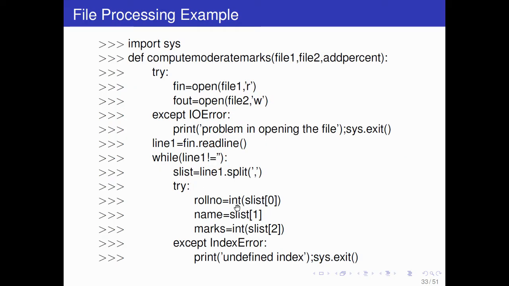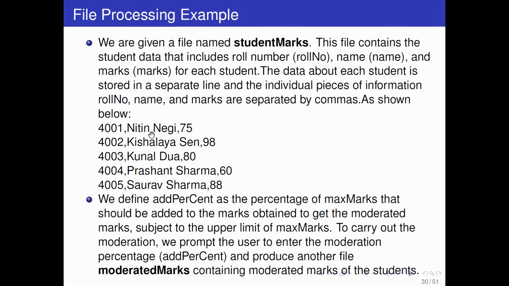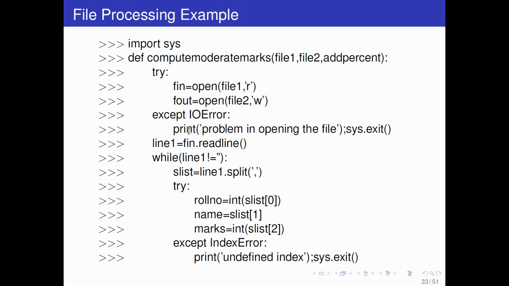Then try roll number int s list 0. So s list has the first line inside it, right? You are taking the first element, index 0. Index 0 means the first element. So at index 0 it is roll number, at index 1 you have name, and at index 2 you have marks, right? And if everything is right here, that's all. If something went wrong, it will print undefined index and something, and the program will be stopped here.